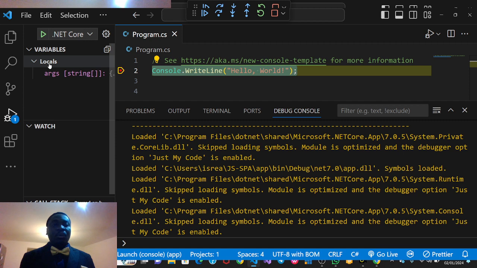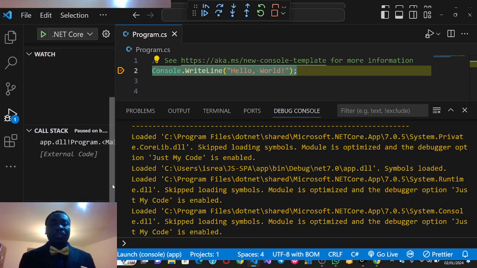So looking at it, locals. I was talking about the older version of .NET. You make use of the args, ARGS, and the string. They call it the main method, that's the main function. With this newer version, you will not see these args, you will not see string, you won't even see main.